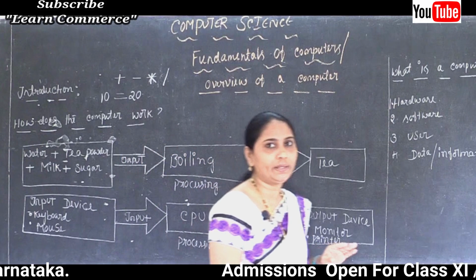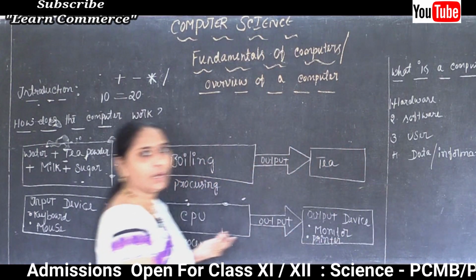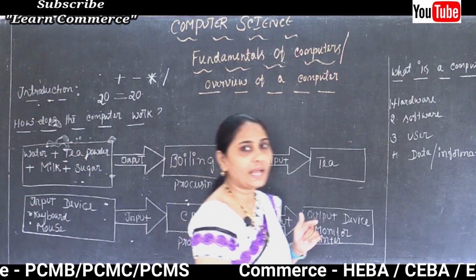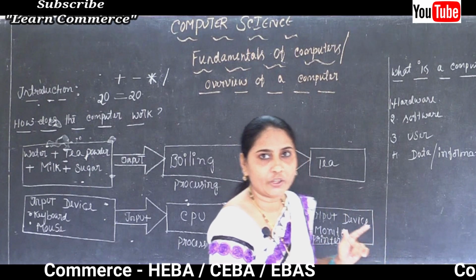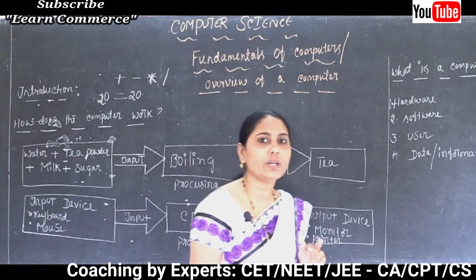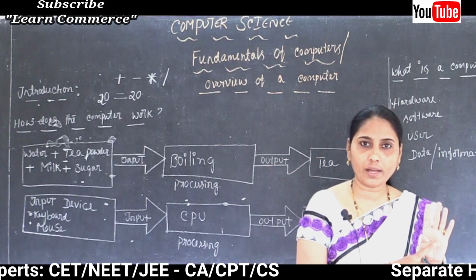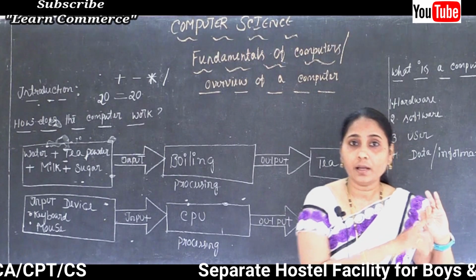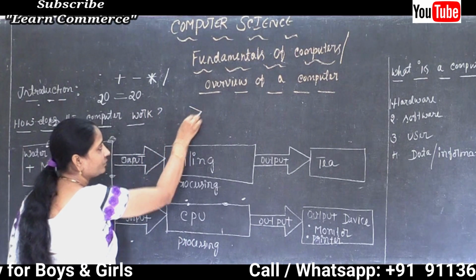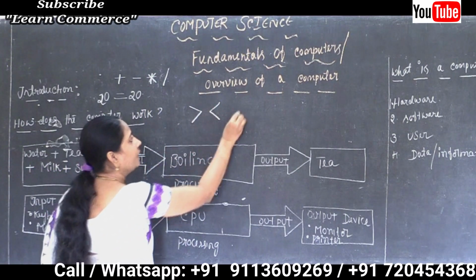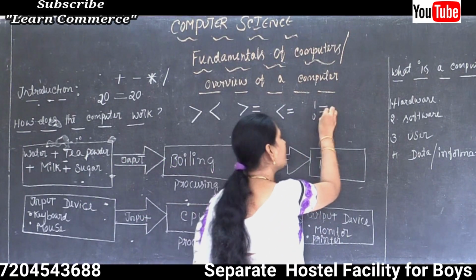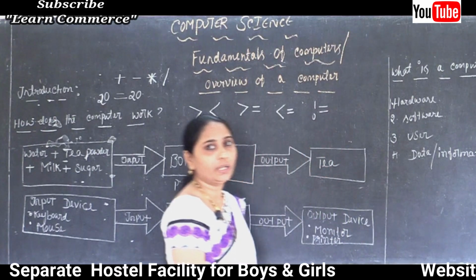10 is equal to 20? No, we can say it is not equal. But if you are using 20 equal 20, then sure, we can say the values are equal. When you compare the values, 20 is equal to 20. Some of the relational operators are equal, less than, greater than, and greater than or equal to. These symbols are called greater than, less than, greater than or equal to, less than or equal to, or maybe we can use another relational operator, not equal to.